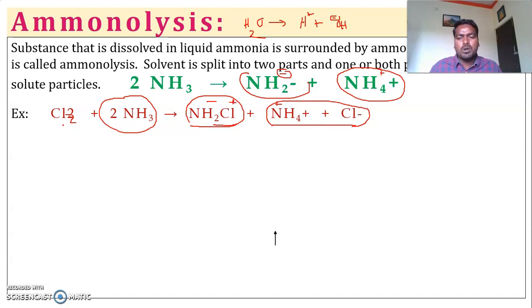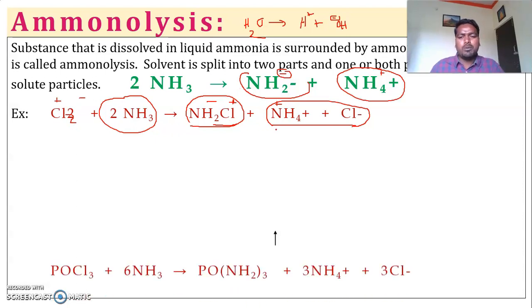Here chlorine undergoes dissociation, it produces Cl minus and Cl plus, and Cl plus combines with NH2 minus, giving chloramide and ammonium chloride.